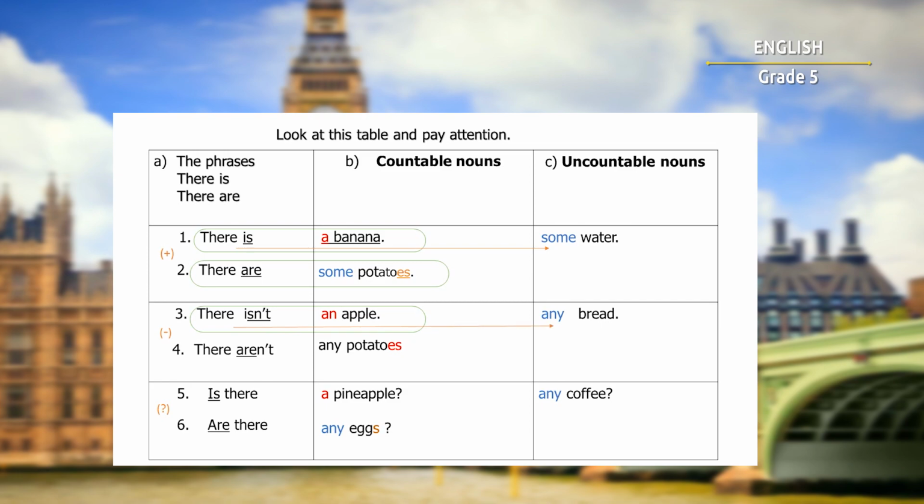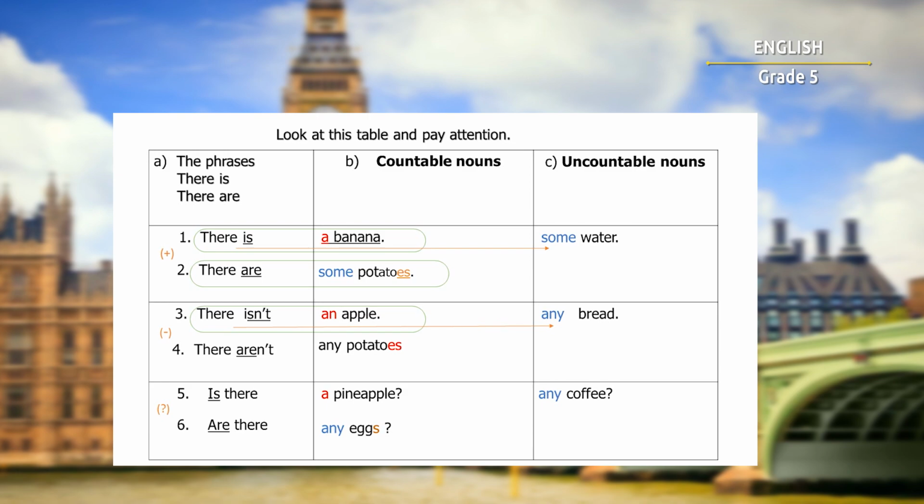In the third sentence, there isn't an apple. As you can see, this is in the singular. According to the rule, we don't use some or any. Remember, don't use some or any with singular countable nouns. The next one.